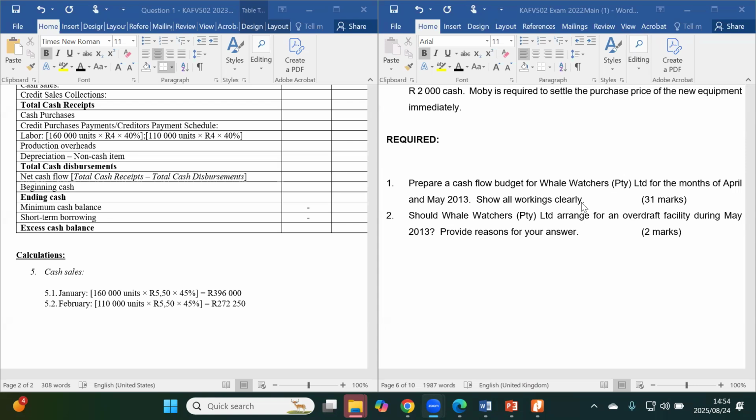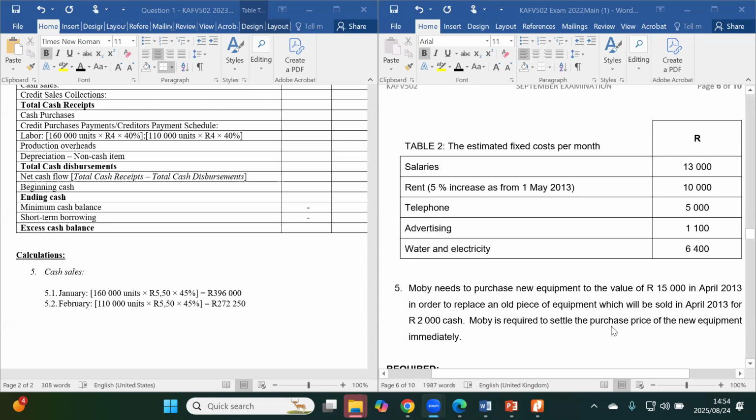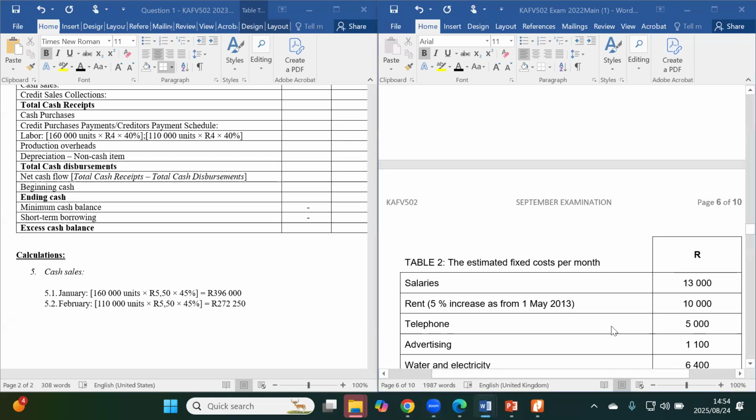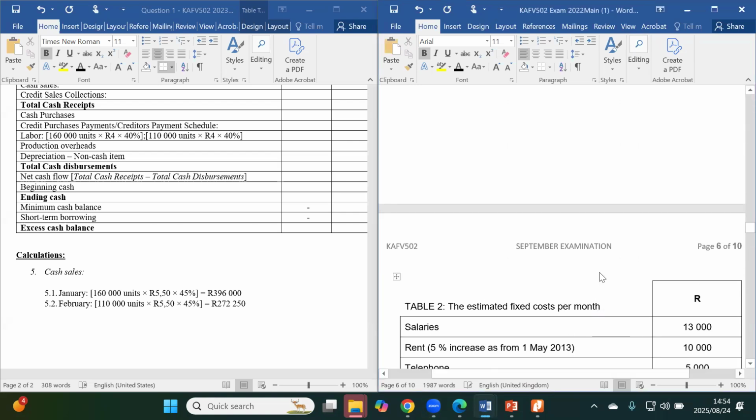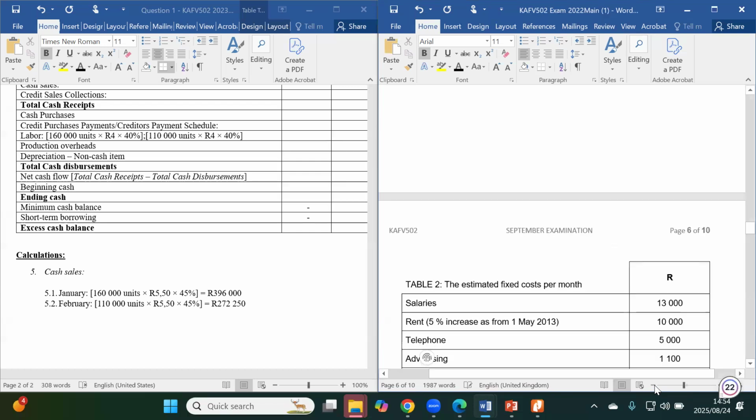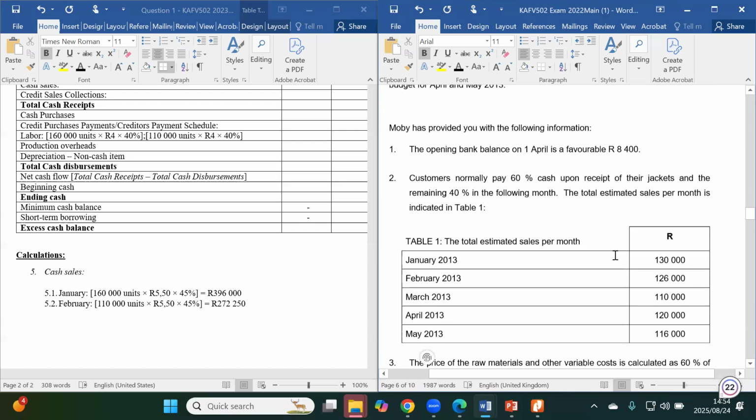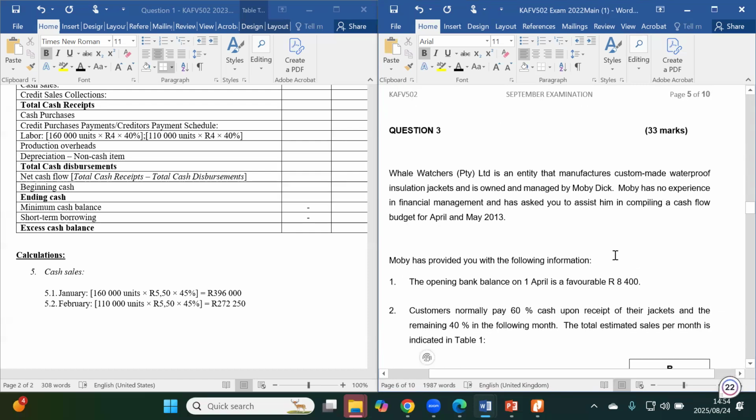Previously we dealt with the first question in the 2023 past exam paper, which dealt with the cash budget. Then I gave you homework to attempt, in relation to the 2022 question paper, particularly the third question.